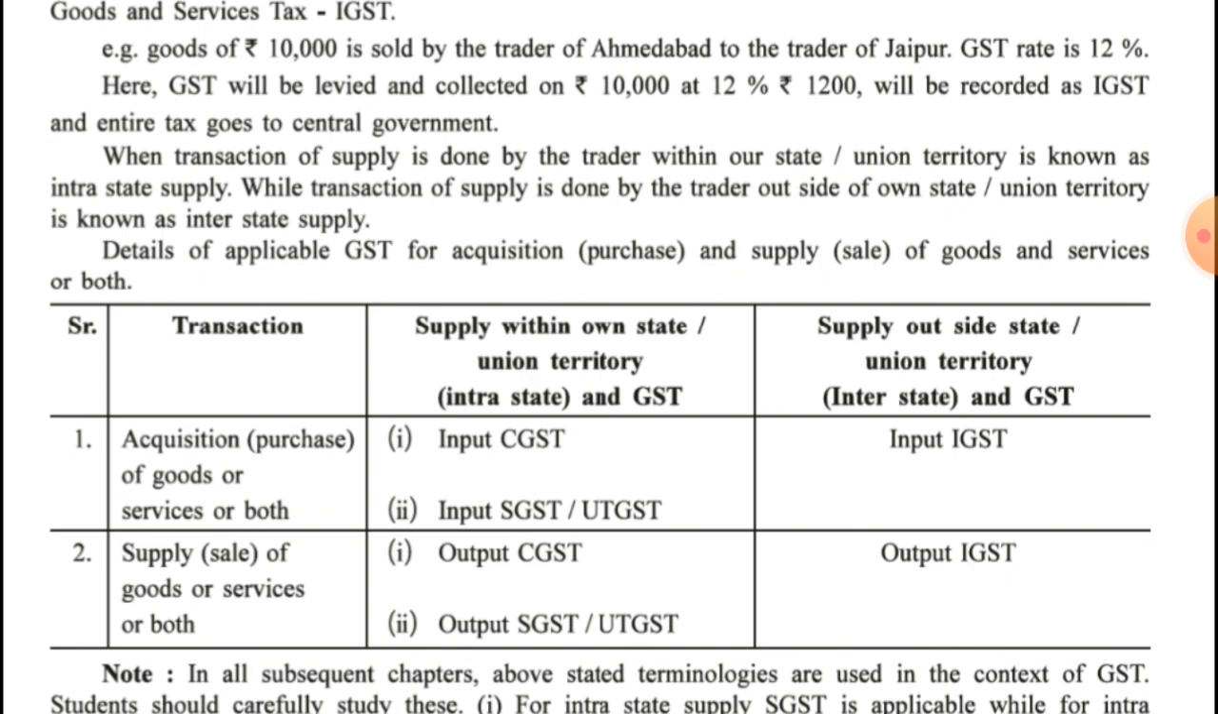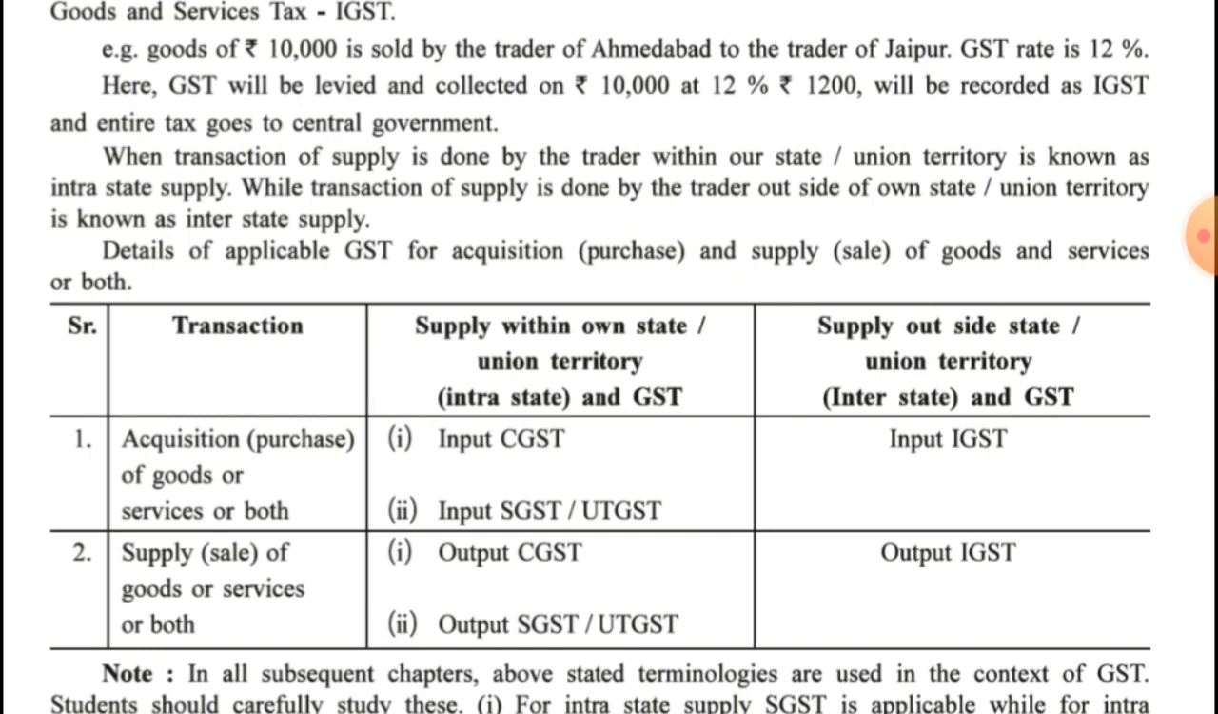It means if you have purchased the goods from within the state or union territory, then the word input will be used. And if you have purchased the goods from outside the state or union territory, then input IGST will be used. In short, in case of purchase, the word input will be used, and in case of supply of goods or services, the word output will be used.